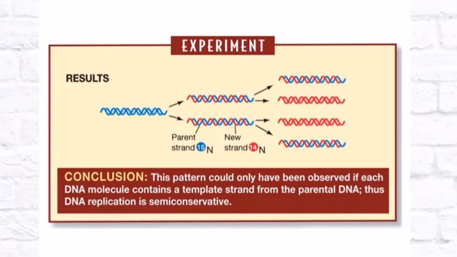At 40 minutes, two bands, one 14N and one intermediate, and at 60 minutes again two bands, but this time the normal band, that is 14N, was much more intense, showing higher concentration of 14N DNA. Now what does this mean?